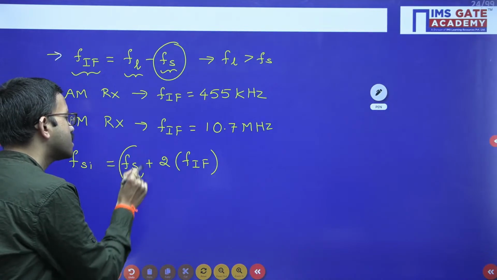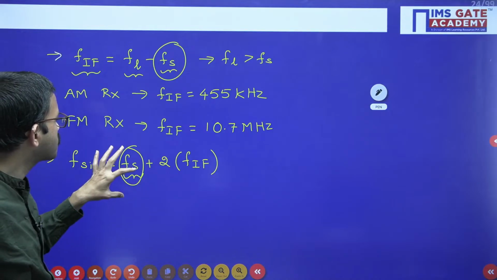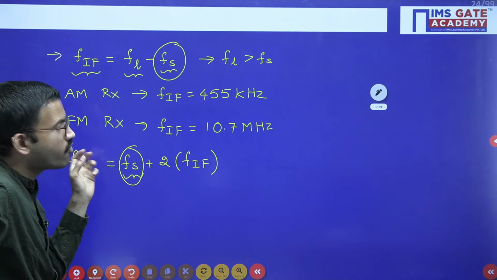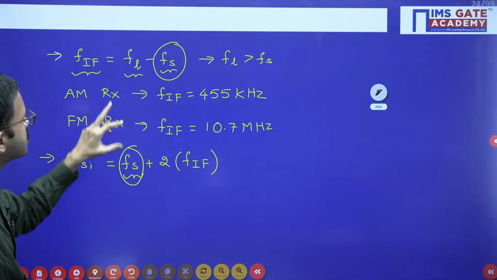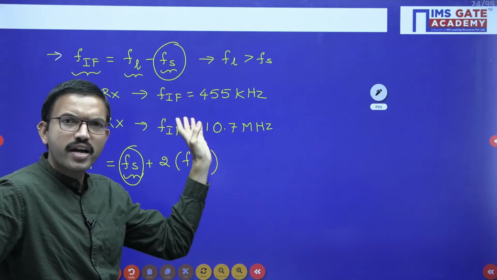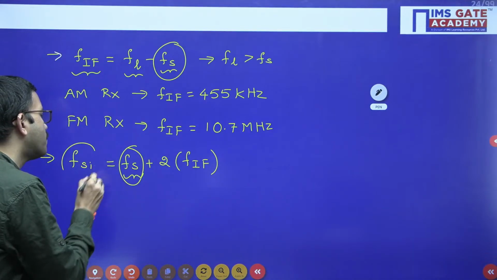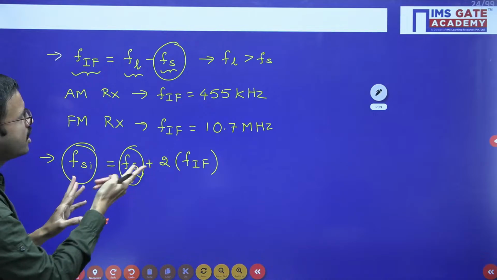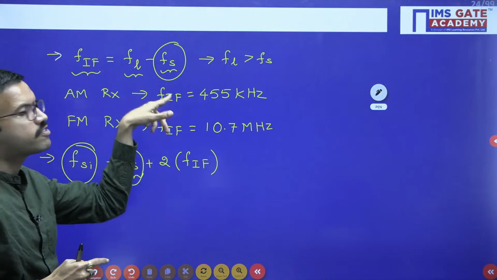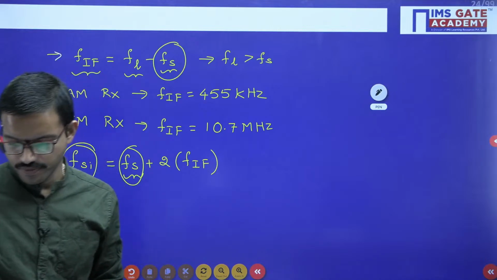With respect to this signal frequency, this is the mirror image. So that is creating disturbance. Why am I telling this? Because with the help of this signal, when you get an intermediate frequency, something like 455 kilohertz or 500 kilohertz for example, the same frequency you are going to get even with the help of this one. Because at that time what will happen? FSI minus FL, because FSI is greater when compared to FL. That is the reason.